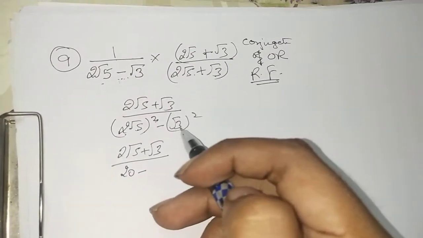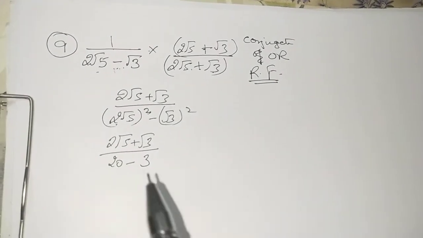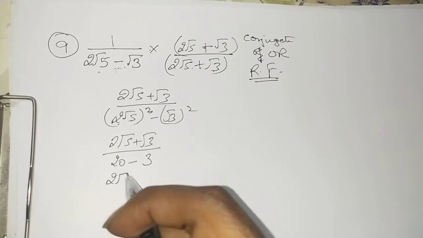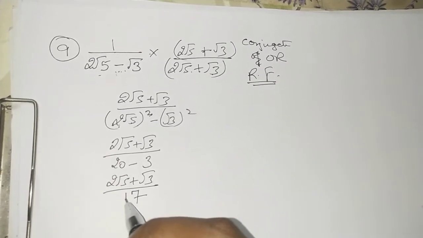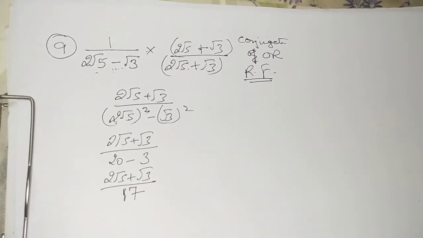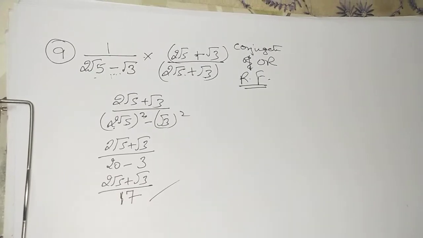Alright, then similarly root 3 square will be 3, which on solving, what are we going to obtain? 2 root 5 plus root 3 upon 17. Are we having that denominator with the under root? No. So yes, this will be our final answer.